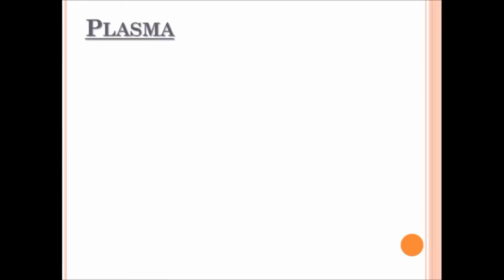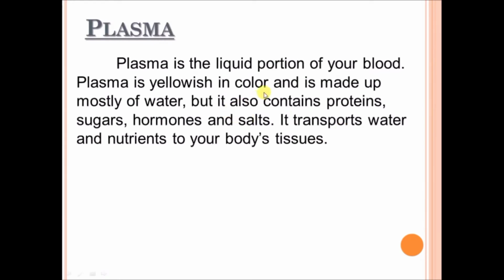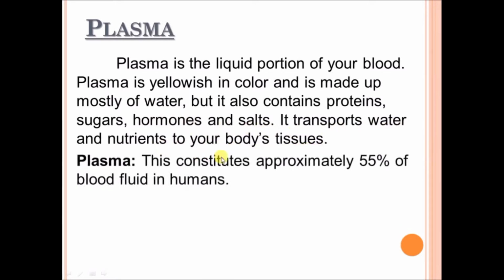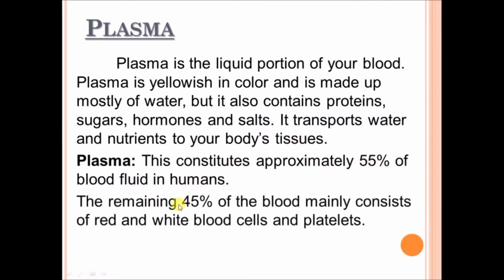And now, what is plasma? Plasma is the liquid portion of your blood. Plasma is yellowish in color and is made up mostly of water, but it also contains protein, sugar, hormones and salts. It transports water and nutrients to your body's tissue. Plasma constitutes approximately 55% of blood fluid in humans. The remaining 45% of blood mainly consists of red and white blood cells and platelets.